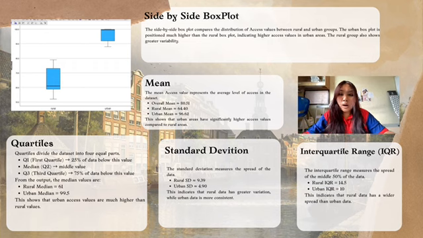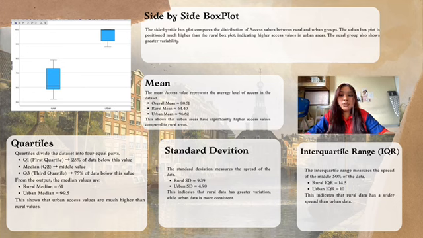And how about the quartiles? Quartiles divide the dataset into 4 equal parts. The median represents the middle value. The rural median is 61, while the urban median is 99.5. This shows that urban access values are much higher than rural values.